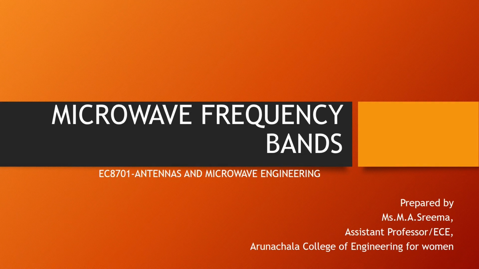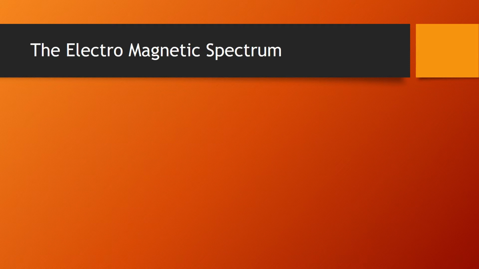Dear students, in this video lecture, I am going to explain about microwave frequency bands. Before going into the topic, let us have a look at the electromagnetic spectrum. You know what is meant by a spectrum? Spectrum is a range of frequencies. So, electromagnetic spectrum means a range of frequencies of the electromagnetic radiations.